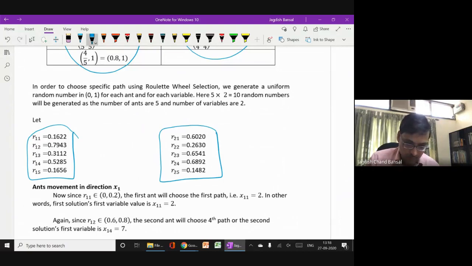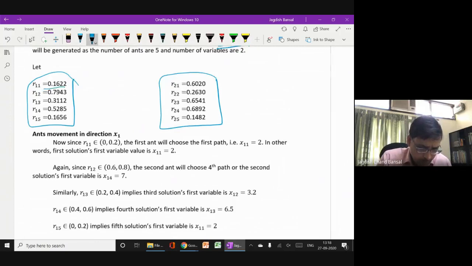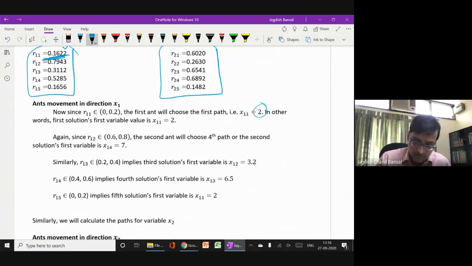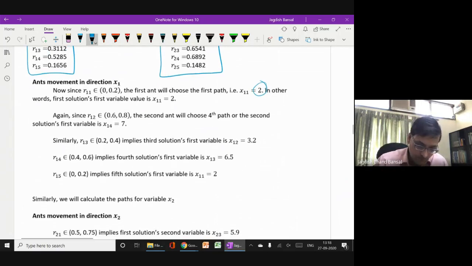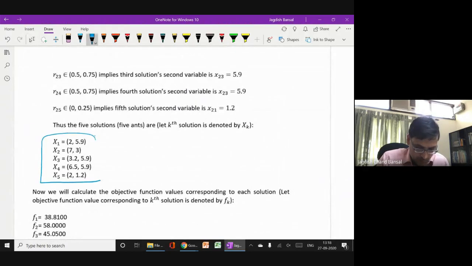Between 0 and 1, 10 random numbers we will generate, and for every variable, suppose this is the first ant's first variable's first value 0.1662, so it means the first variable will take the value 2, the first from that set. And similarly we do it for all the variables, and you see here 2, 5.973. This is your initial population, or initial randomly generated swarm.